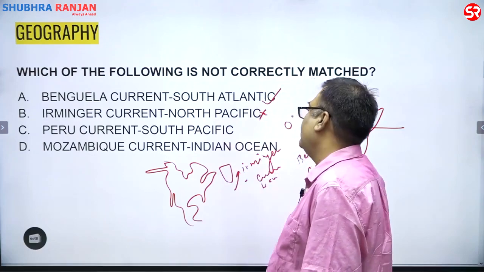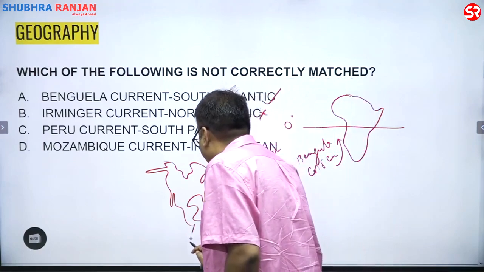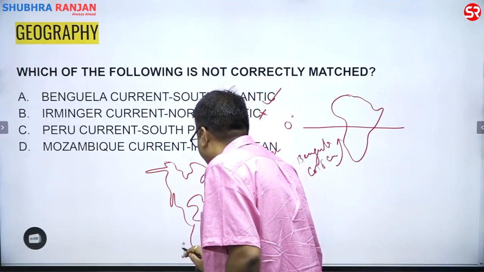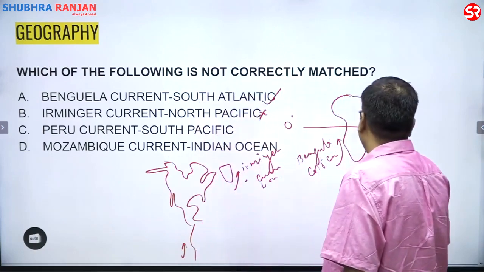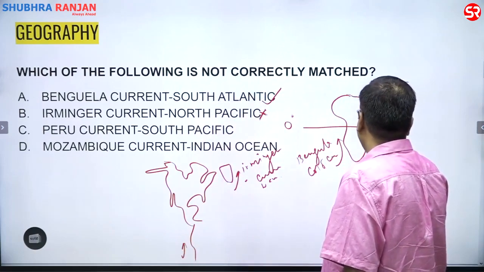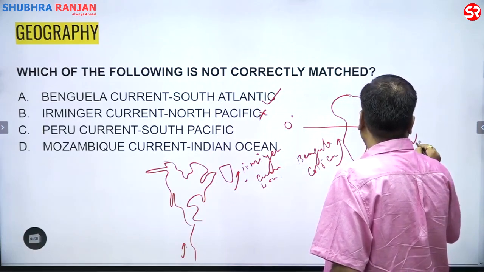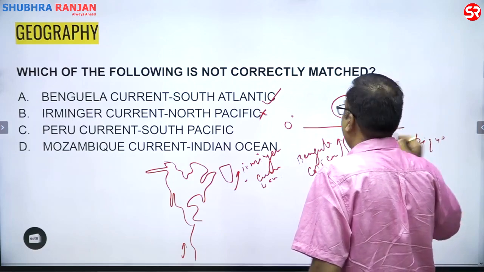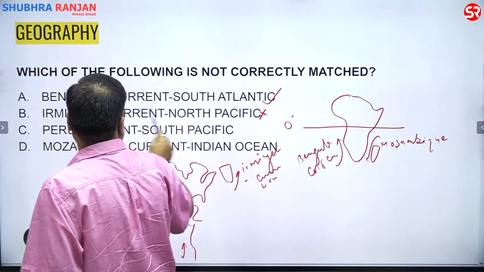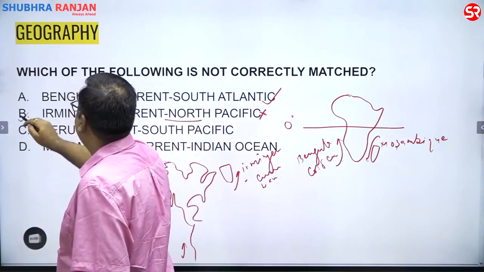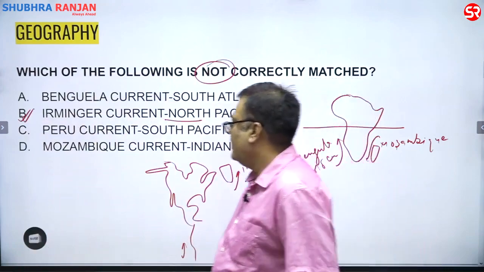Peru current in the South Pacific, that is absolutely correct, because the Peru current is here. And the Mozambique current, Indian Ocean, that is correct, because the Mozambique current is here. So the Irminger current, North Pacific, is the correct answer, because they have asked for the one that is not correct. All right.